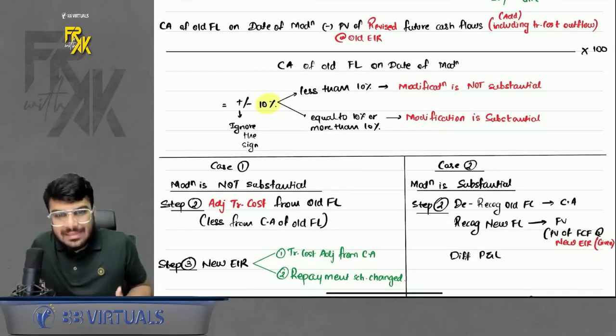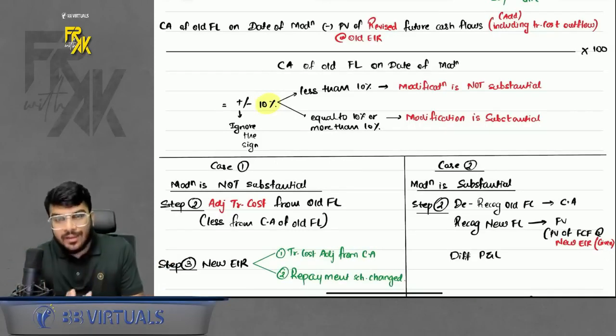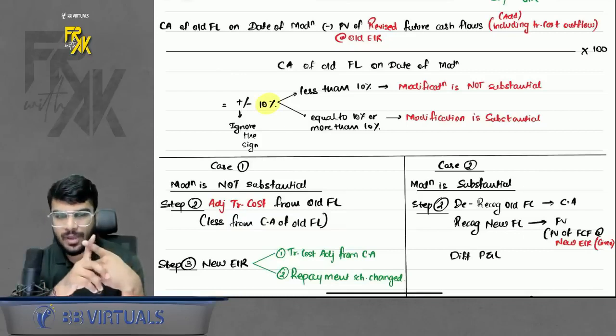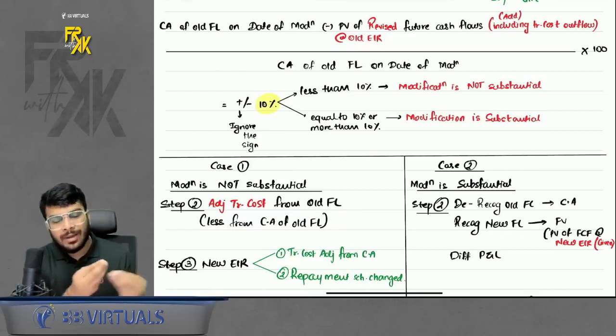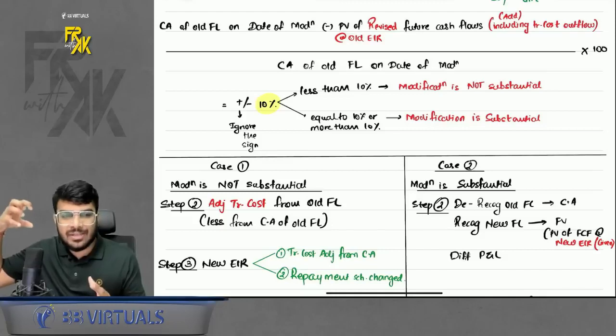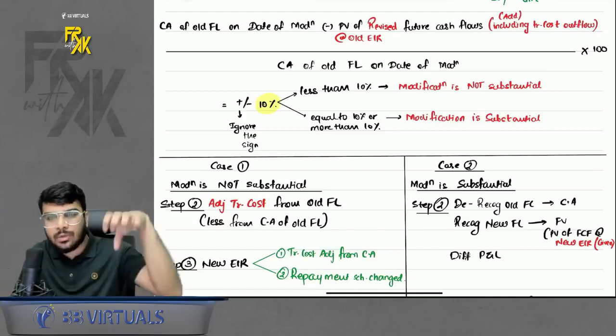No. In this case also, if the modification is not substantial, I'll give you two options. Either you can make small adjustments in the old loan itself, or you can say, sir, modification has happened, so I will remove the old financial liability and record the new financial liability.